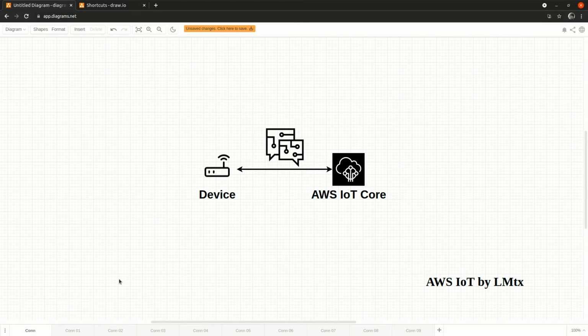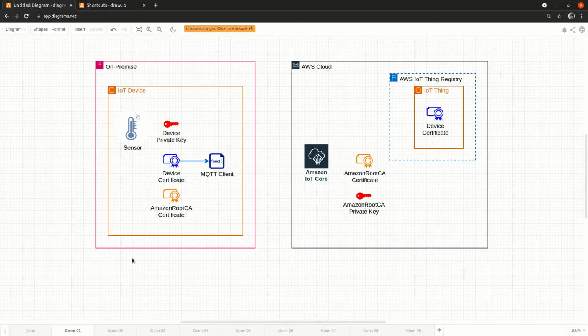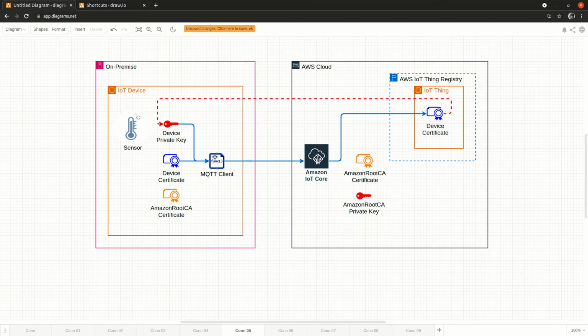IoT Core. During the connection setup, the IoT device presents the X509 device certificate. The AWS IoT Core verifies if that certificate exists in the Thing registry, is active, and has the proper policy attached. The device certificate corresponds to the device private key. The private key is securely stored on the device and should not be exposed. The X509 certificate and the private key are used as proof of identity of the IoT device.